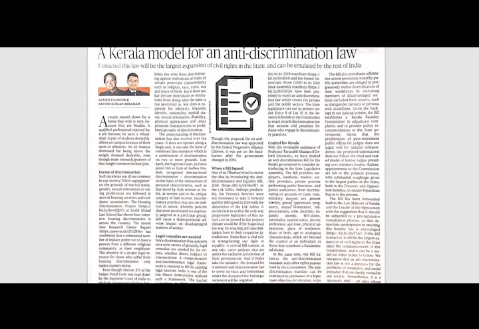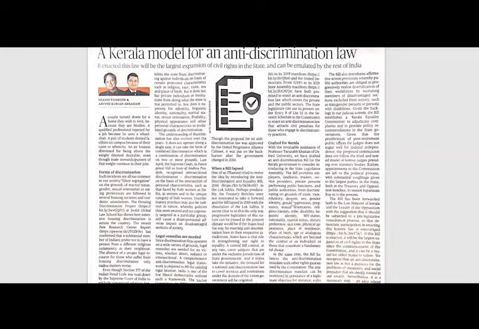State governments have to come forward by legislating their own anti-discrimination laws in their own jurisdictions. And if any matters are pending which are under the purview of the union government, then the union government can come forward and enact an anti-discrimination law too. So this article primarily says that states have to come forward first.